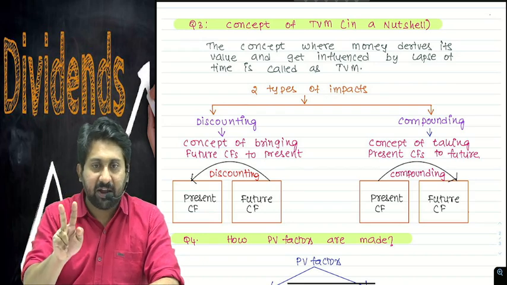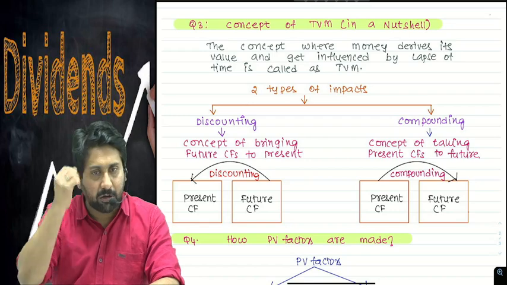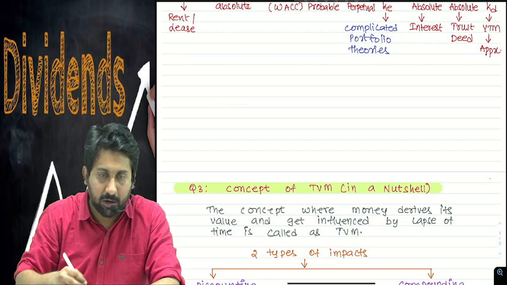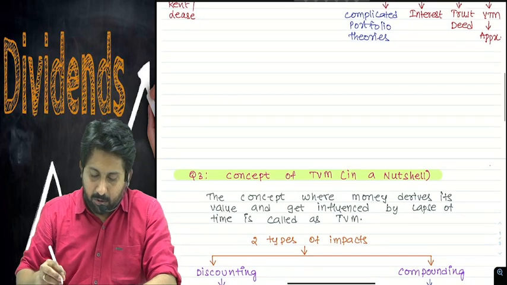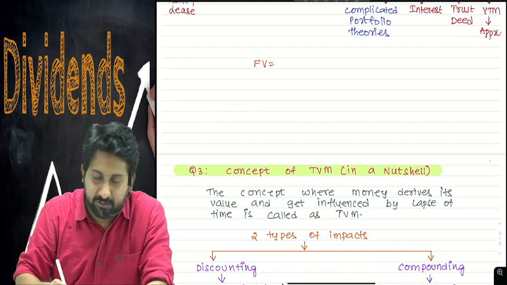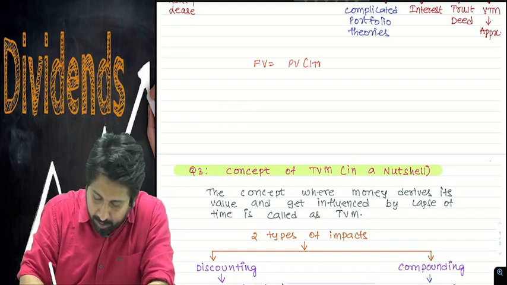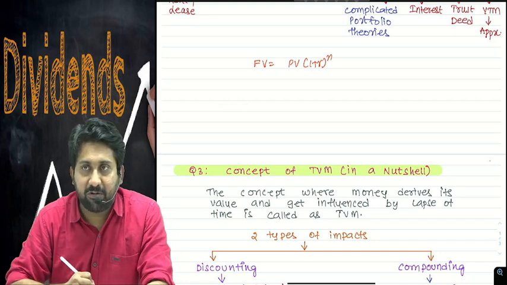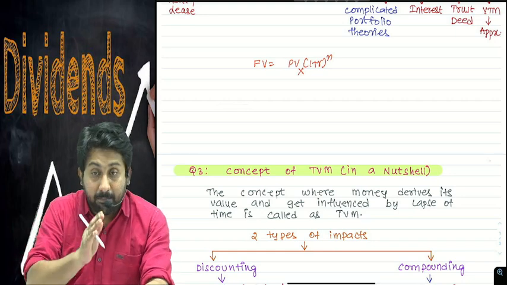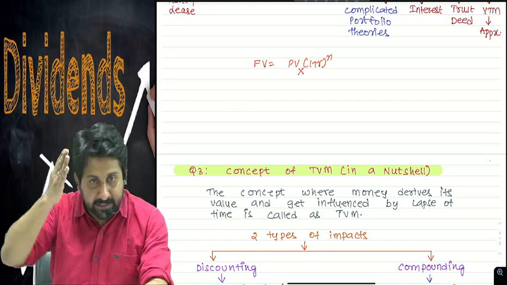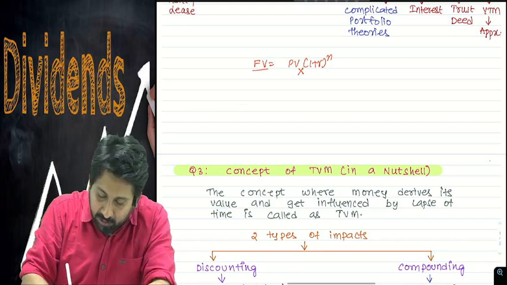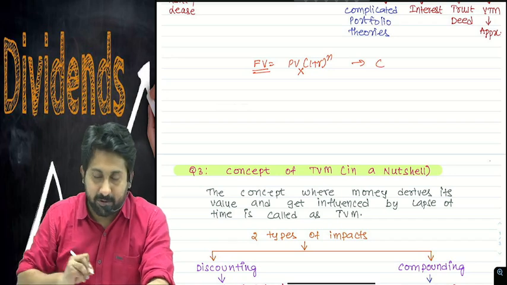You can use the PV factor for two purposes: for discounting, and also for compounding. I'm not going to complicate the issue, I will just write down the formula you already know. Future value equals present value into (1 plus r) whole power n. That means we are multiplying the present value cash flows with some rate of return, making it the future value. It's called the compounding concept.